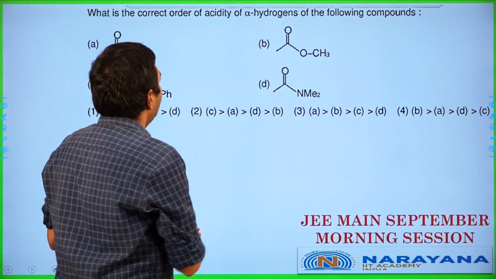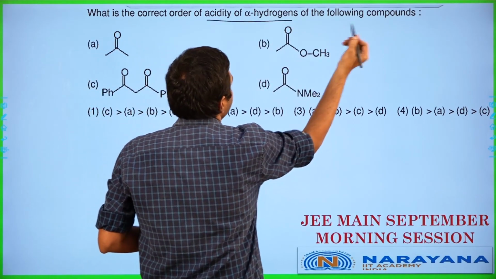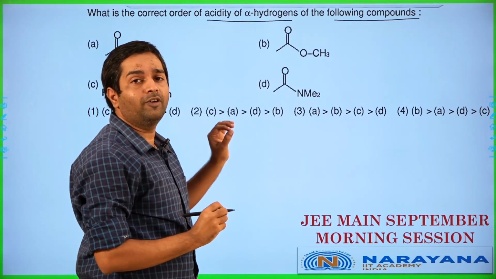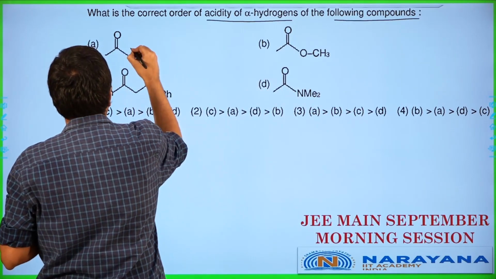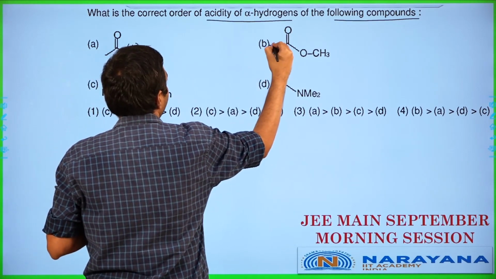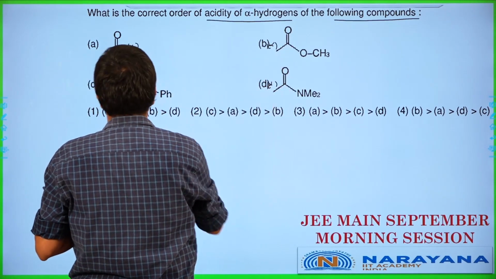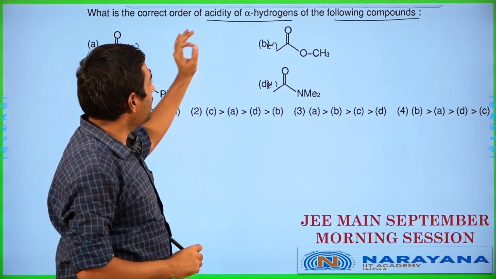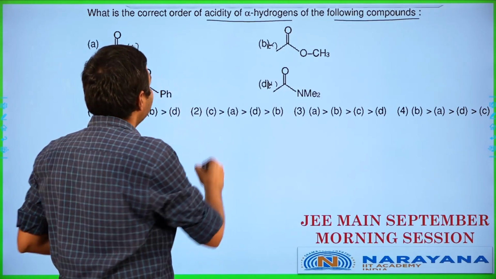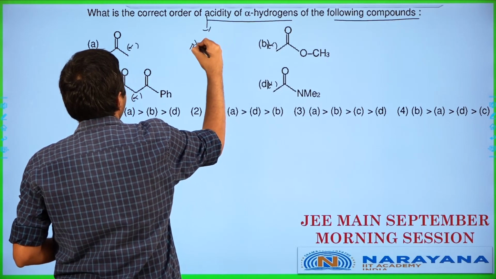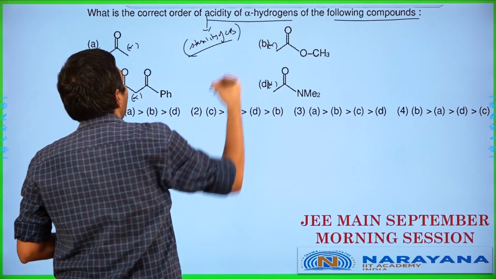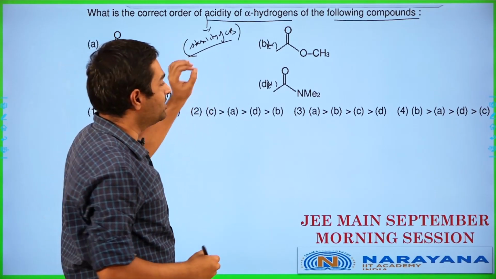What is the correct order of acidity of alpha hydrogens of the following compounds? Okay, let's have a look at each of the alpha locations here and then talk about their acidity. So this is the alpha location, alpha location, alpha location, and alpha location. Now, how do we check the acidity? The acidity is checked by the stability of the conjugate base. So we will have to check for the stability of the conjugate base in this particular case.